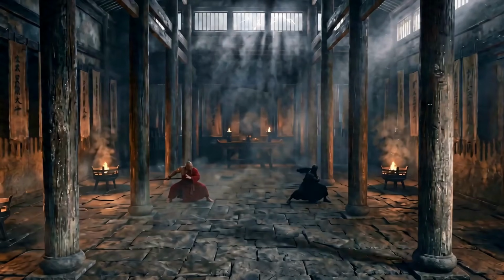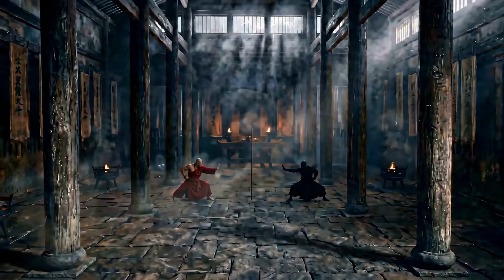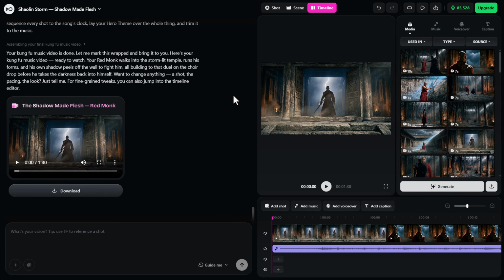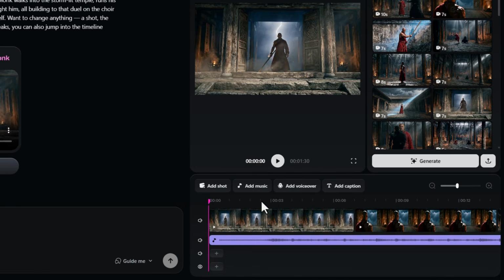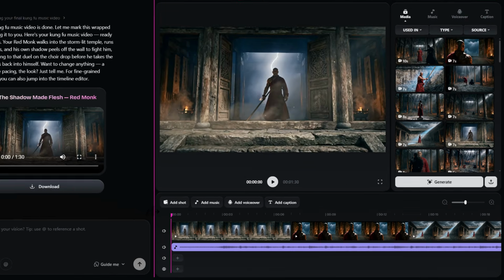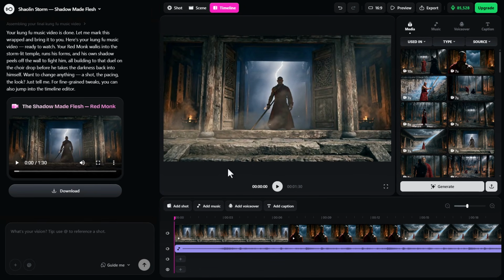Now, if some of the moments in the video you're not happy with, like this shot here where I think it looks a little bit like it clicks from one to the other, I can go in and make edits pretty easily. Because once your video is finished, there's this section over here on the right where you have a media bin, a preview where you can play the video, and then also a timeline. So we can actually edit this timeline, and we can even drag this across and have it take up a bit more of the screen.